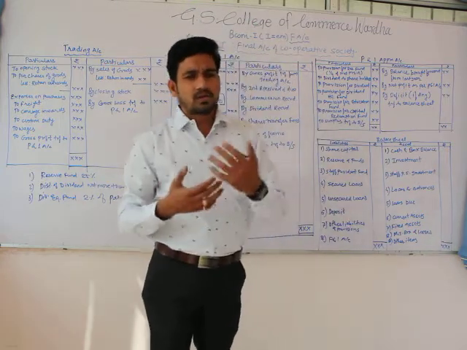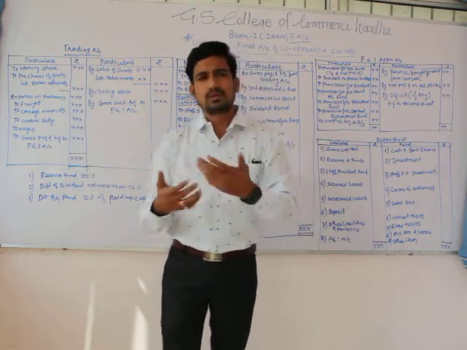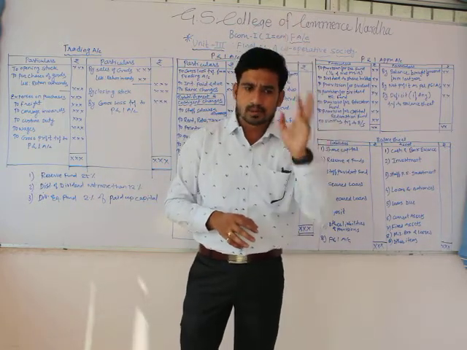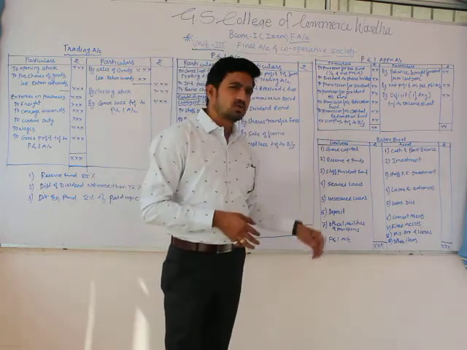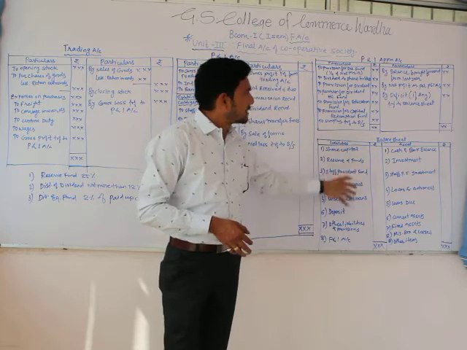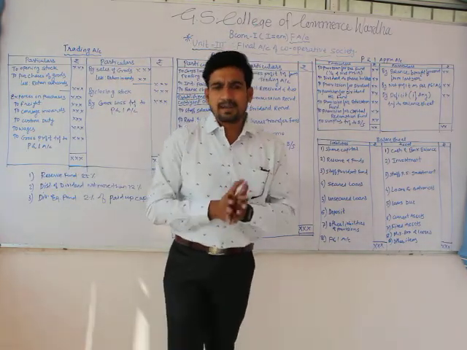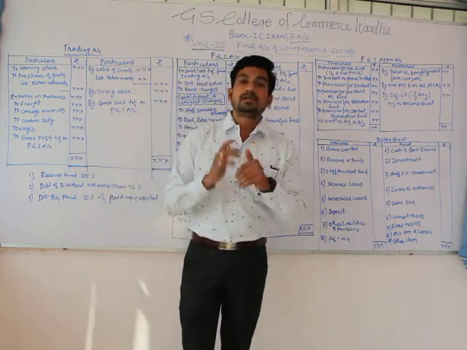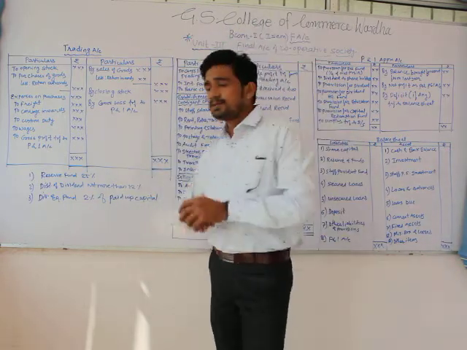For example, in the next academic year, in your second year or third year, when you study bank final accounts, there also you have to solve the problem with the help of schedules. Here also there is no particular mention of schedules, but these are the sequences in which we have to write down our balance sheet, appropriation account or profit and loss account. It makes it more systematic and more descriptive in nature, and then we can find out the things which we have to find out. So this is the way we have to solve the problems of cooperative societies.